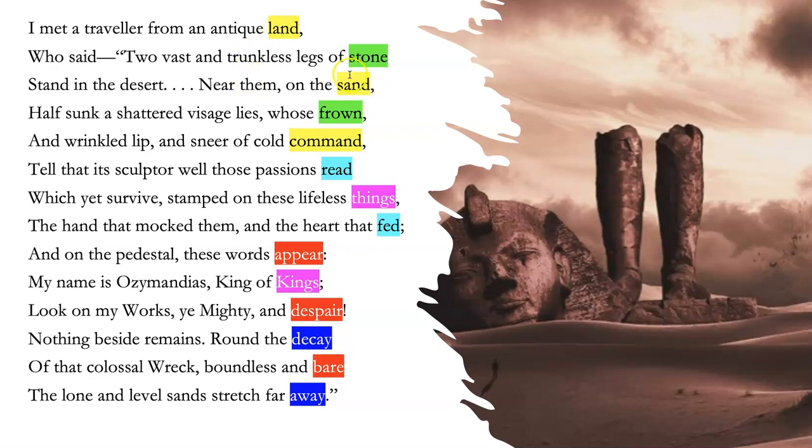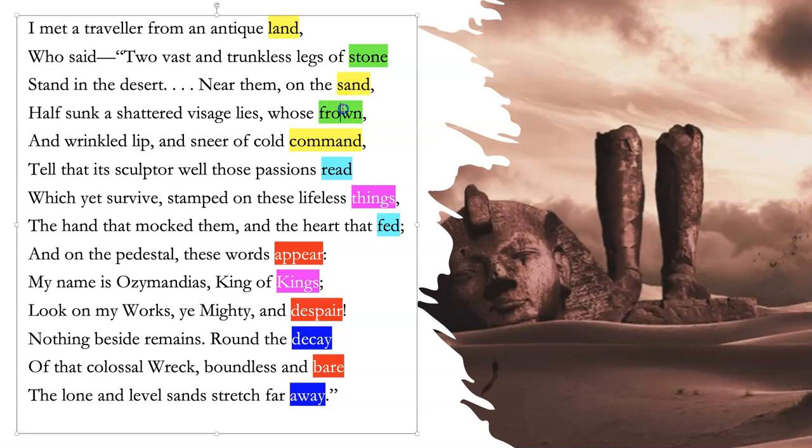Here, lines 1 and 3 do rhyme, but so does line 5, which you wouldn't normally get. Lines 2 and 4 are meant to rhyme. I mean, they don't, but it's close enough. But then we never see this rhyme again in the poem. Then you have lines 6 and 8, which also rhyme, but line 7 doesn't rhyme with line 9, but it does rhyme with line 10. So that's unusual.